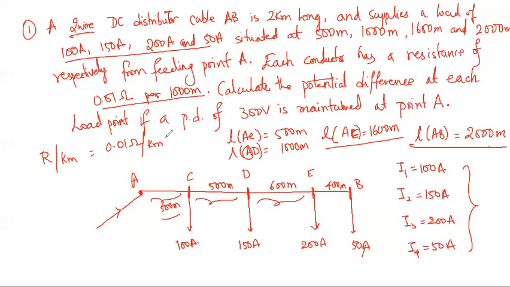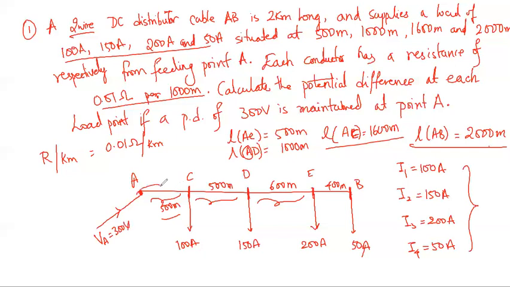So now let me write down here. So you have different connections being present here. So now I have the currents being present. So VA, the voltage, has been written as 300 volt.